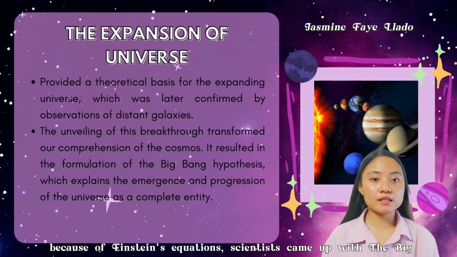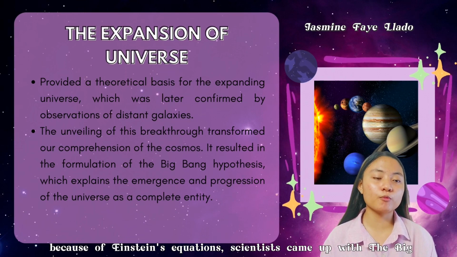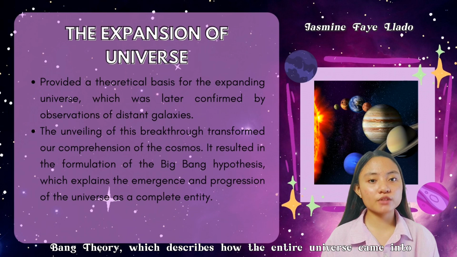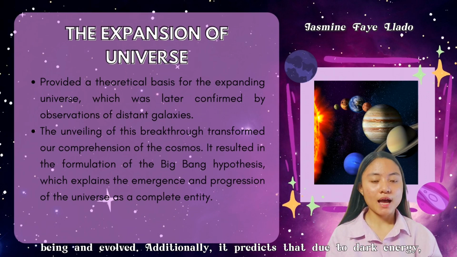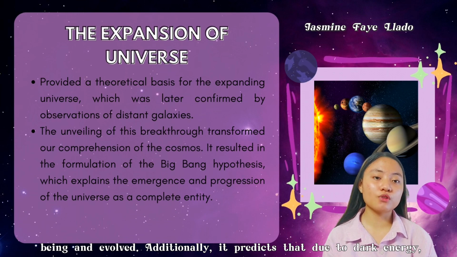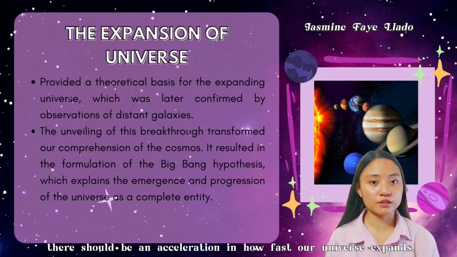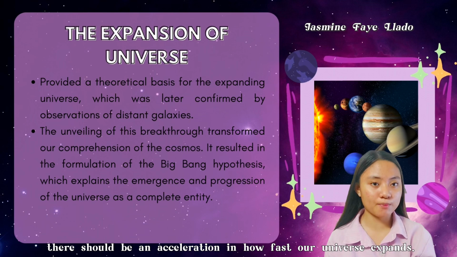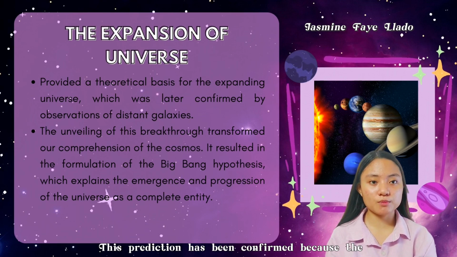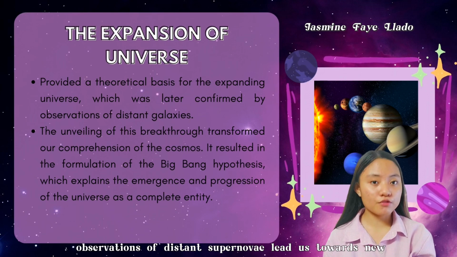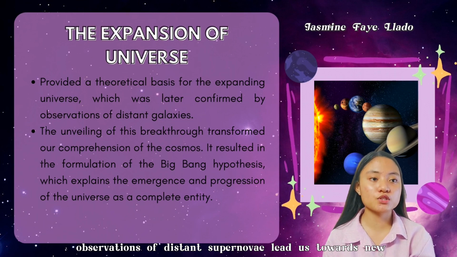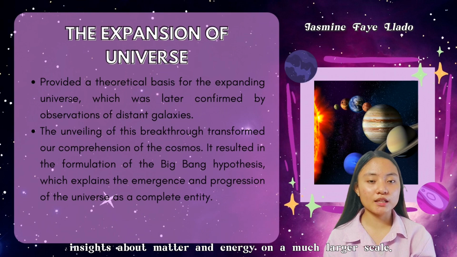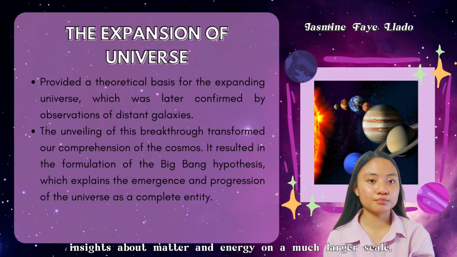And because of Einstein's equations, scientists came up with the Big Bang theory, which describes how the entire universe came into being and evolved. Additionally, it predicts that due to dark energy, there should be an acceleration in how fast our universe expands. This prediction has been confirmed because the observations of distant supernovae lead us towards new insights about matter and energy on a much larger scale.